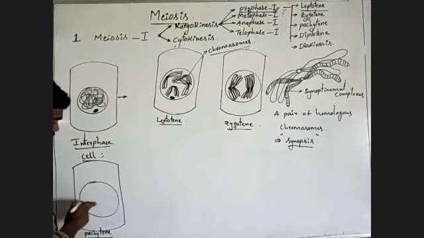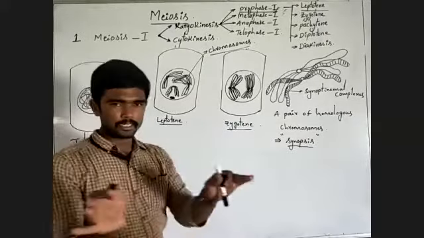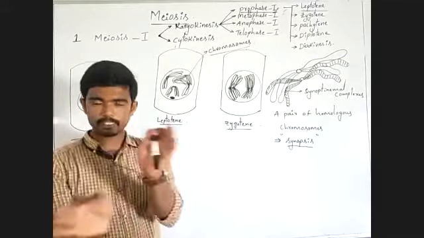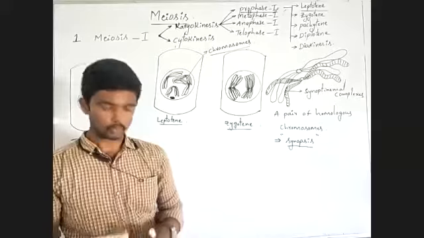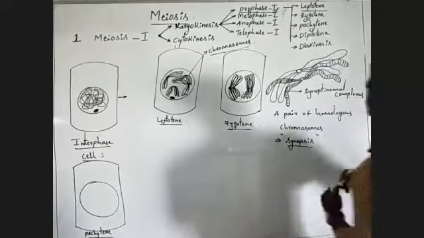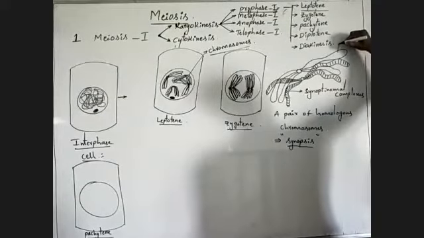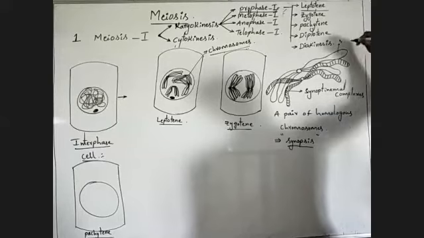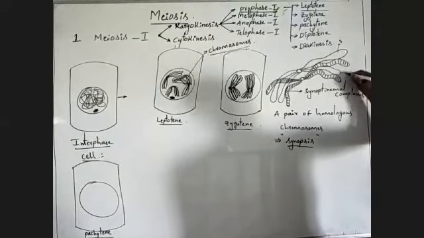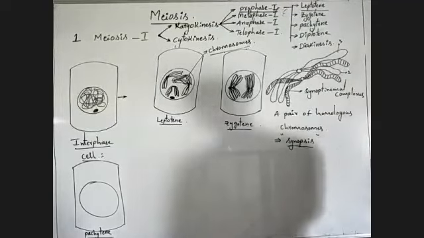Okay, here observe. What will happen here? Genetic material is exchanged between the two homologous chromosomes. Observe here, listen carefully. It is the first chromatid of this chromosome. It is the second chromatid of this same chromosome.